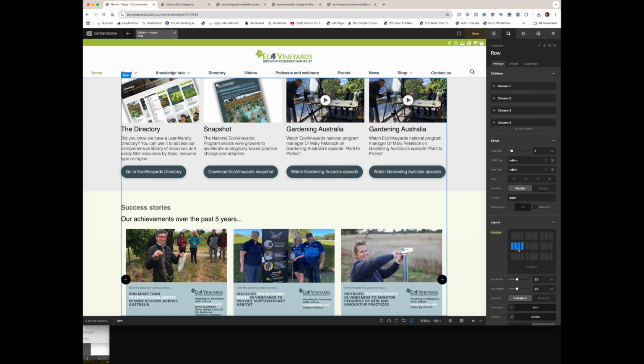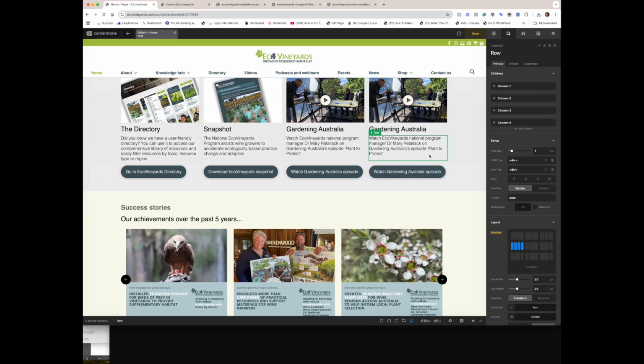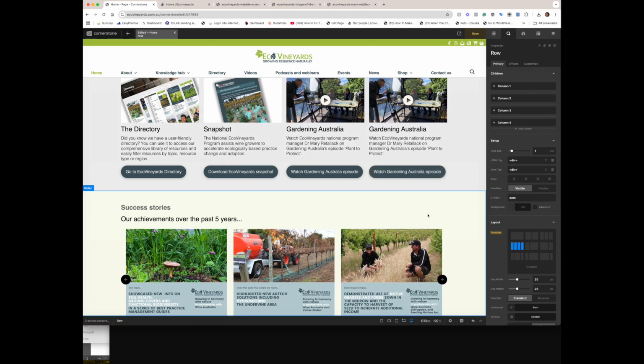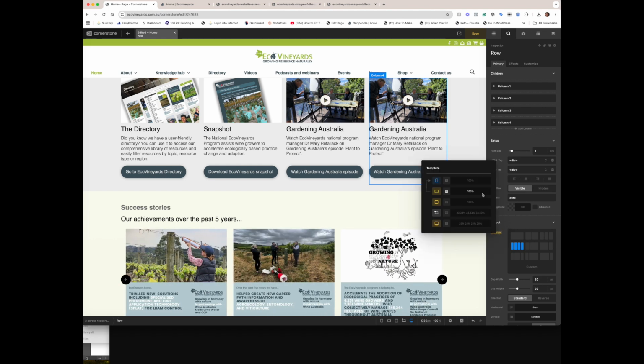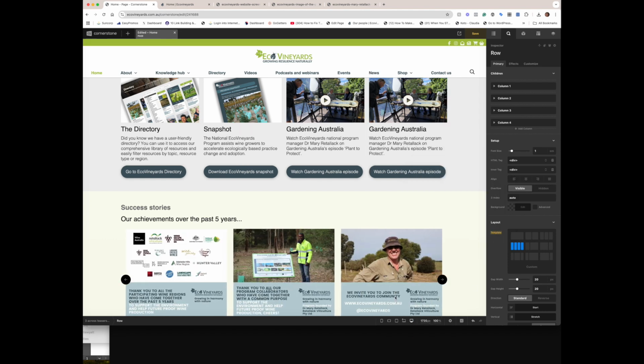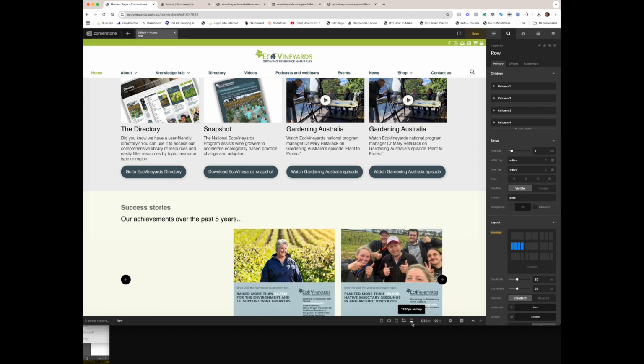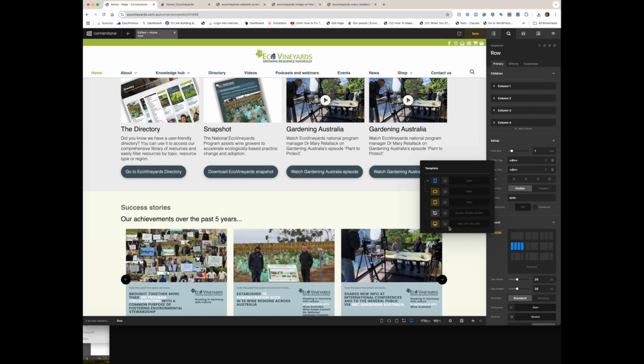Okay, but what's really, really important is thinking about all your different screen resolutions. So we're not always going to be on a screen this big. So one of the things I love about this particular theme is it makes it really easy to control exactly what's going to happen at the different screen sizes. So if we click here, okay, so at the moment I've switched the largest view to 4 columns. So that's why this one here is what I'm currently seeing as my preview. That's the largest view. Okay, the reason that's working is because here I've now changed that view to 4 columns.